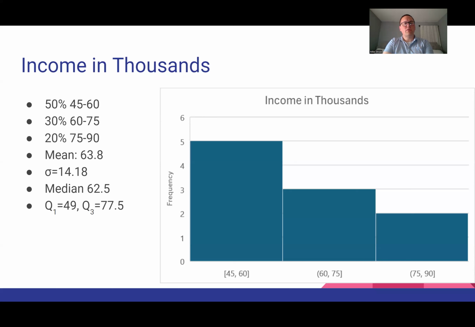The Q1 and Q3 numbers are 49,000 and 77.5 thousand. So that's where the middle 50% would lie.